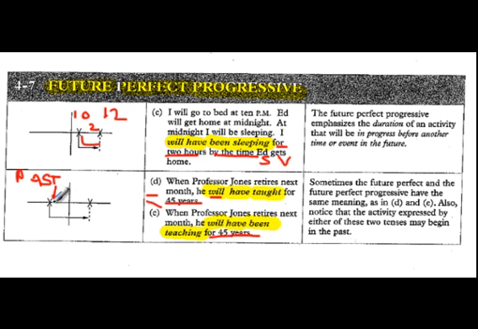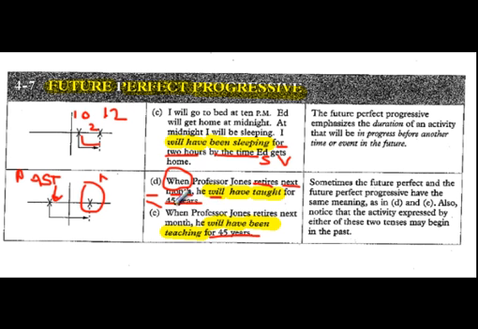So let's look at the sentence here. When Professor Jones retires next month, that's the simple present of retires, but it has a future meaning because we know that retires is future because of the words next month. That has to be the future. So even though we have simple present, it is the future. We have it in the time clause, which begins with the word when. And then he will have taught for 45 years.